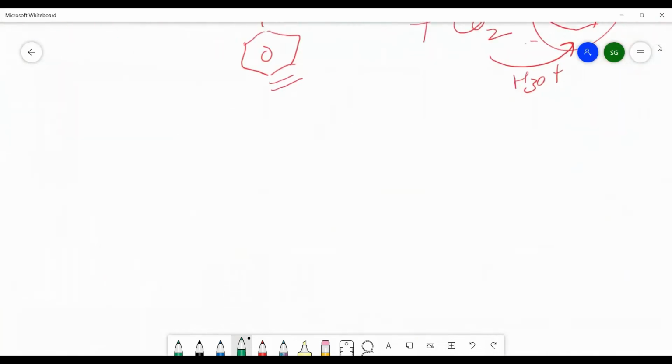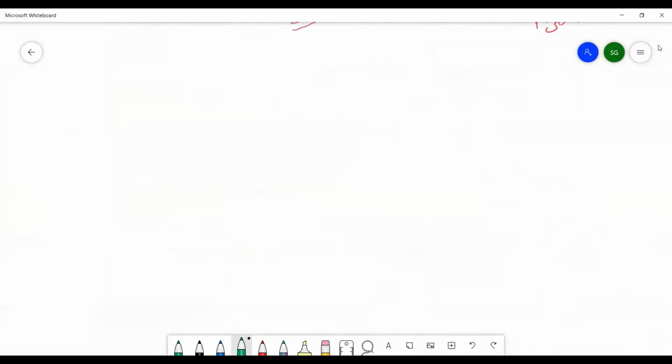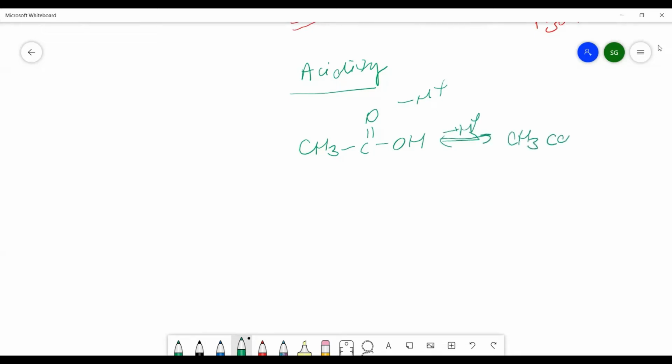Now we will discuss the acidity of the carboxylic acids. Acidity means the release of H positive ion. So carboxylic acids are acidic in nature because of the carboxylate ion formation. Suppose this is the carboxylic acid, and after the removal of H positive ion, it results in the formation of carboxylate ion. This carboxylate ion will be resonance stabilized.